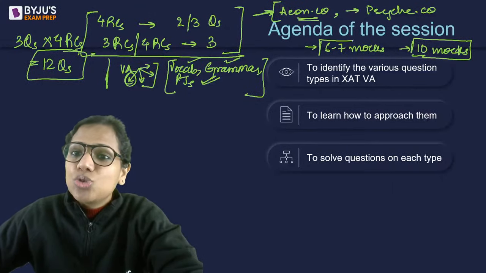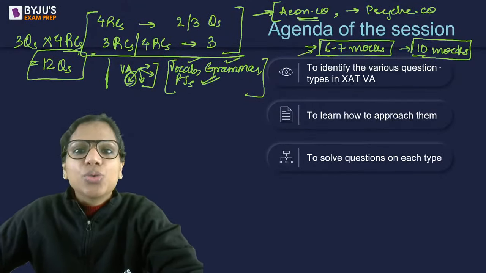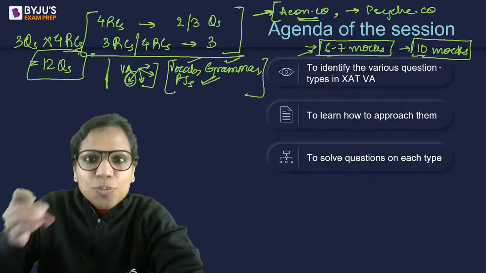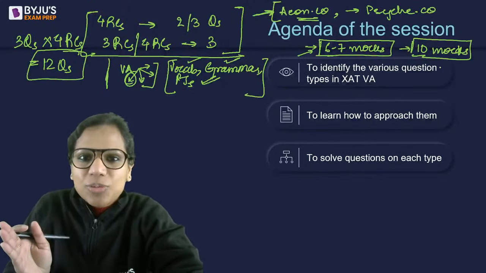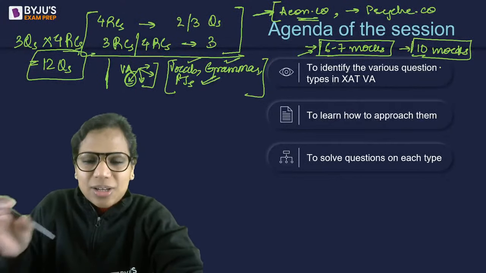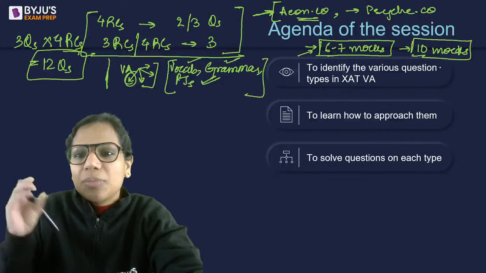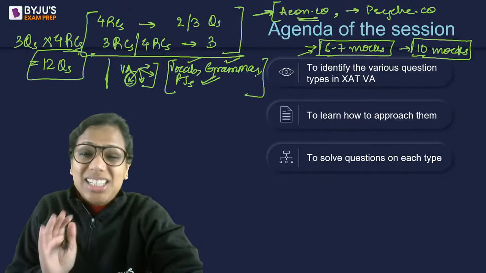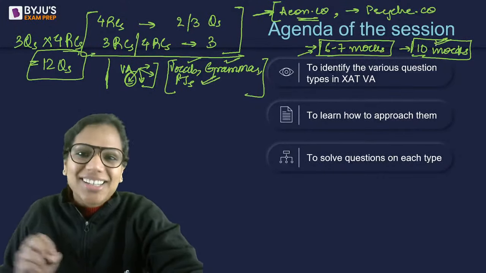So 6 to 7 minimum, I would say everybody should take, because you need to learn how to manage your time, right? You need to learn what to prioritize, right? So you need to see, okay, which section I'm going to attempt first. There are no sectional divisions as such, in the sense that it's not like you can't navigate through sections. So all that management needs time. It needs evolving a strategy, and you need at least 6 to 7 mocks, in my opinion, right? If you can take 10, nothing like it.